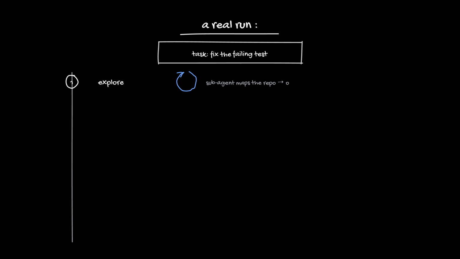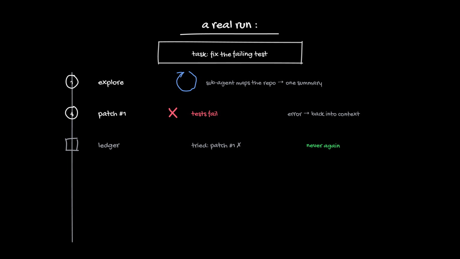Watch it run. The task: fix a failing test in a repo the agent has never seen. Turn 1, Explore. A sub-agent maps the codebase and returns one clean summary. Turn 4, First Patch. The tests fail, and the error lands back in context. The memory ledger records attempt 1. It will never be tried again.